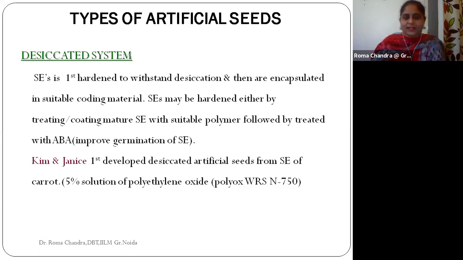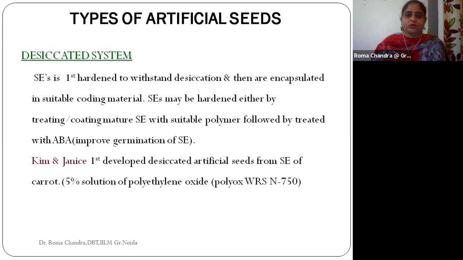Desiccation generally refers to drying. So if the somatic embryo is given an environment and is hardened, will it withstand the desiccation, the drying process?